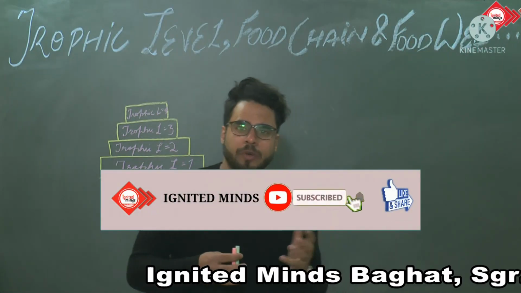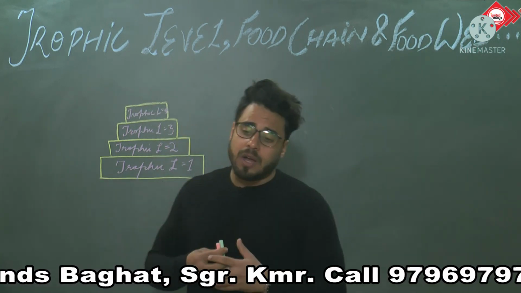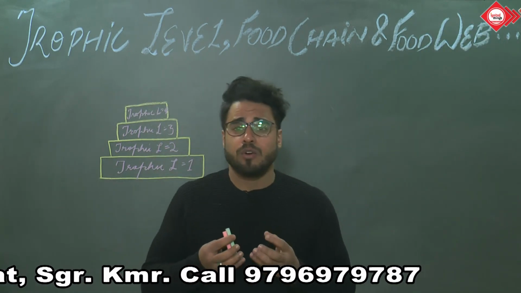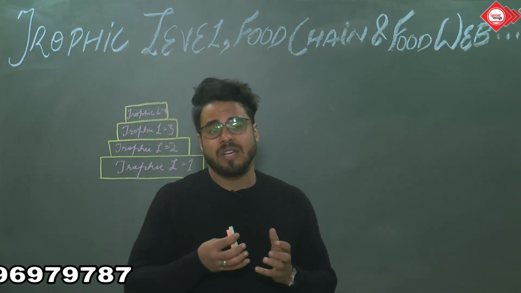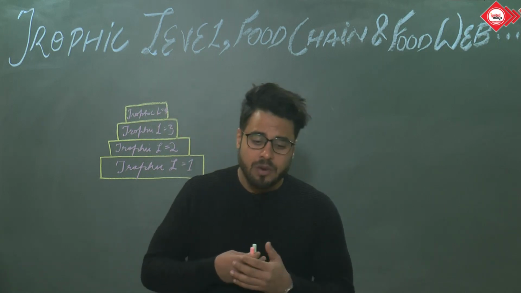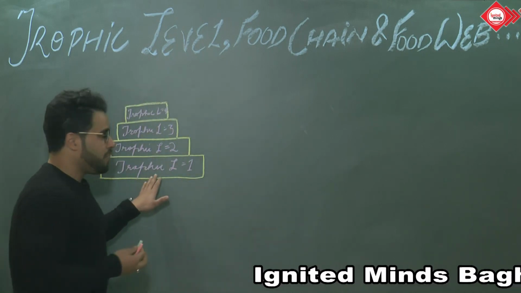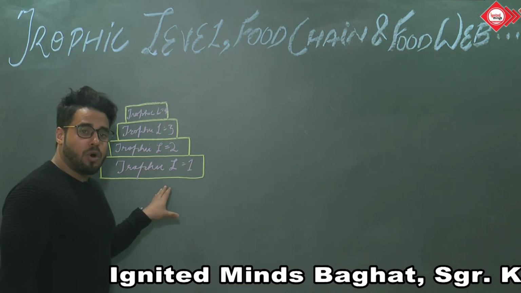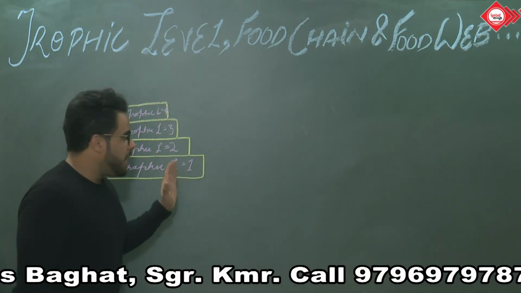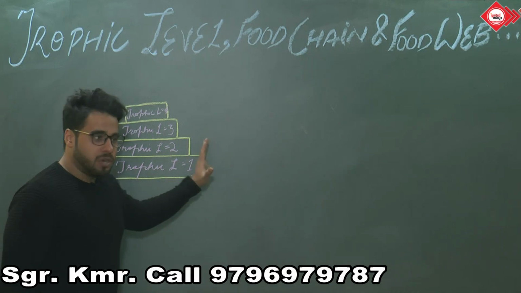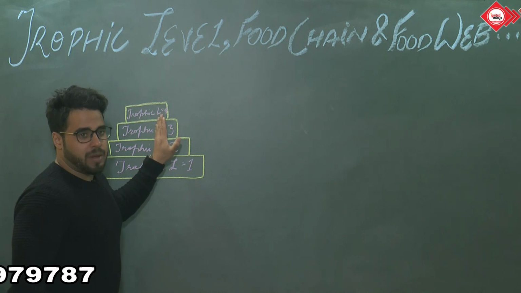Students, last topic we talked about ecology and ecosystem productivity. In the last lecture, we saw how ecological productivity is determined by photosynthesis and basically the efficiency of photosynthesis. We talked about how this whole ecological productivity at trophic level 1, which is also called gross primary productivity, is transferred to the upper levels of productivity, and basically after reducing the respiration, whatever the productivity is transferred to the upper levels is called net primary productivity.